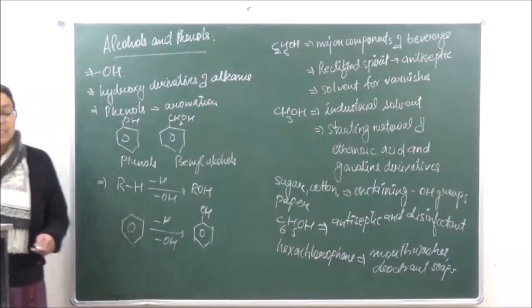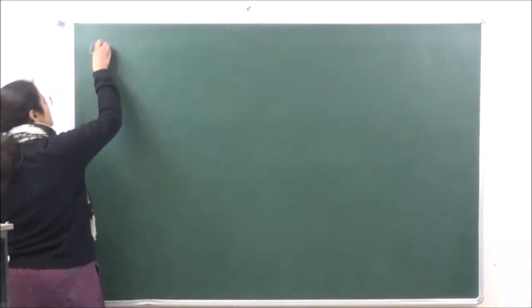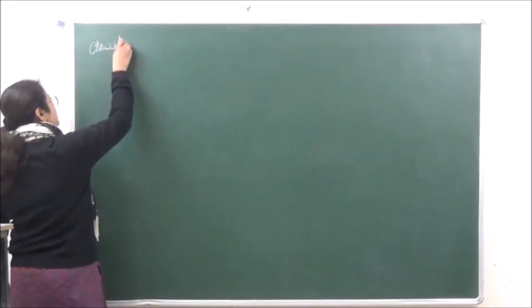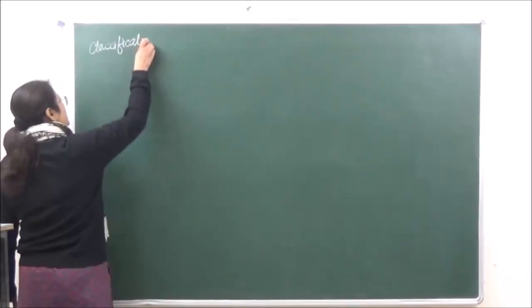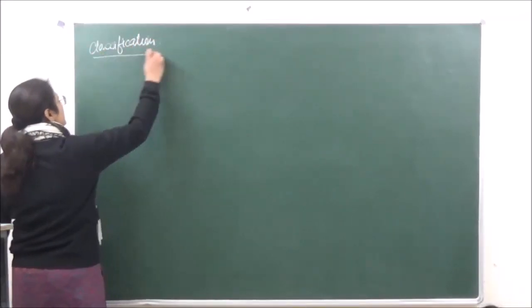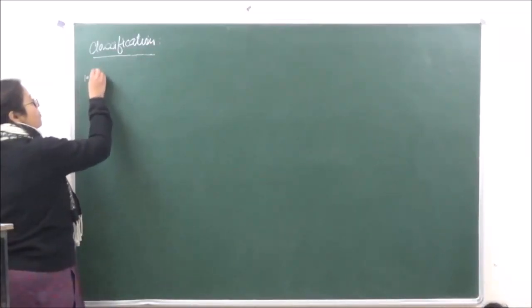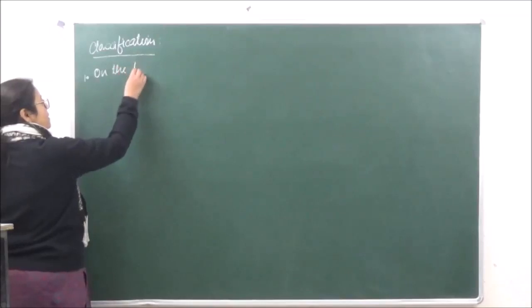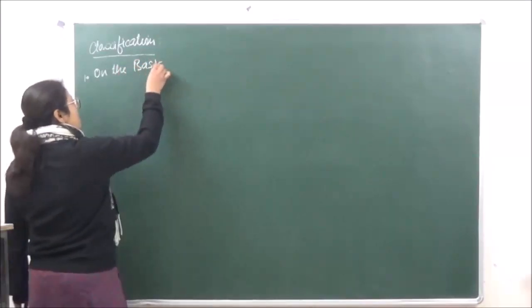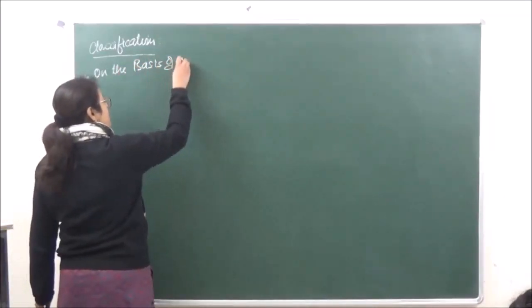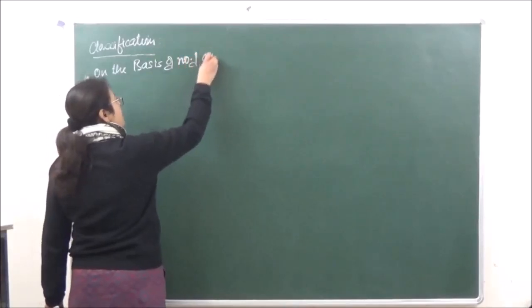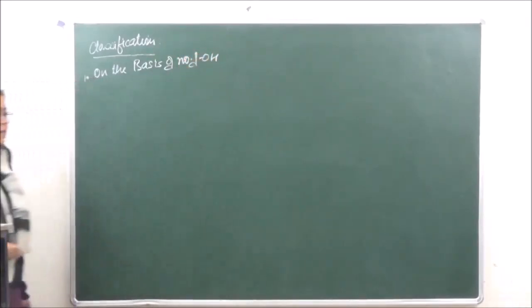Let's go on to the classification of alcohols and phenols. Alcohols and phenols can be classified, number one, on the basis of the number of OH groups present.